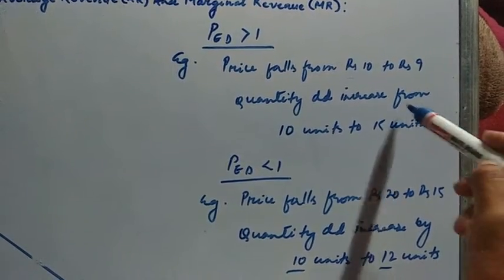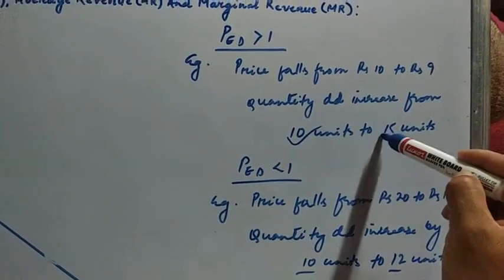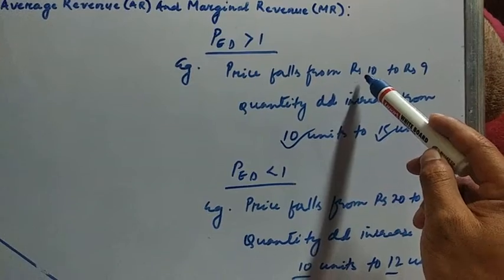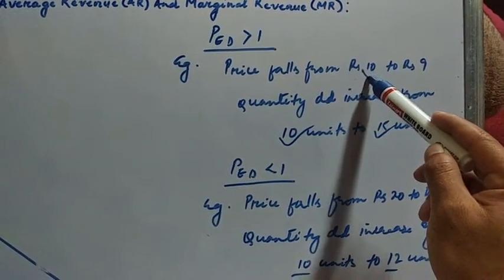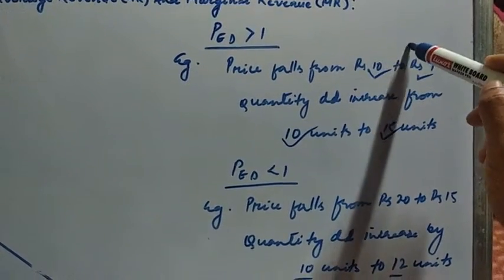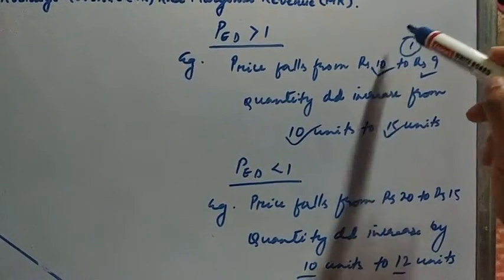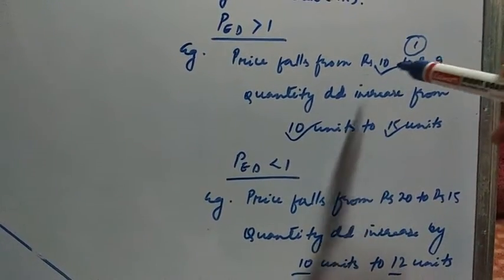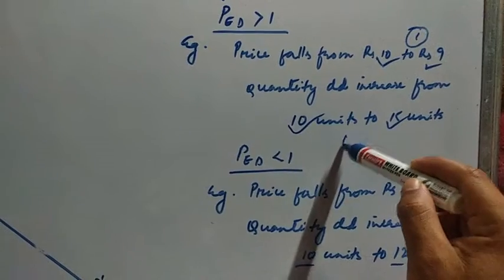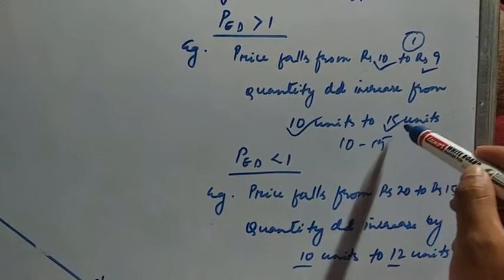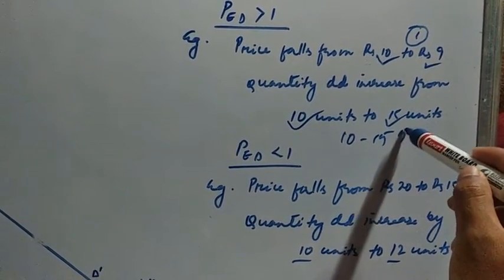Only 1 rupee has fallen, but quantity has increased by 5 units.